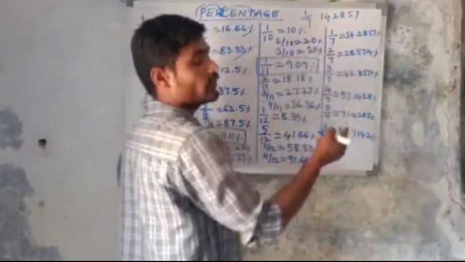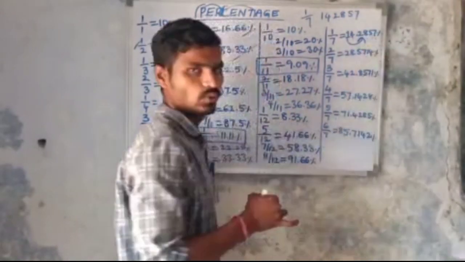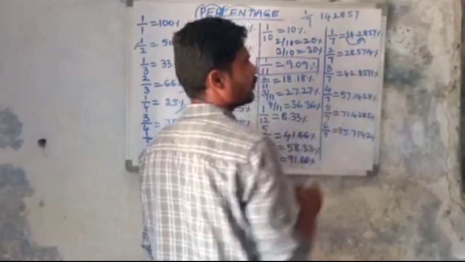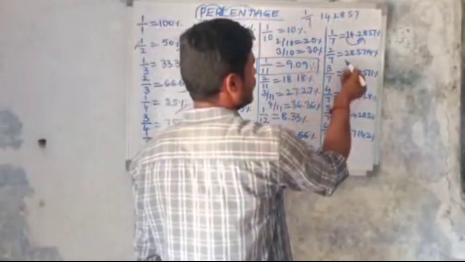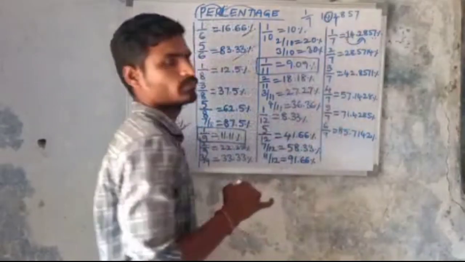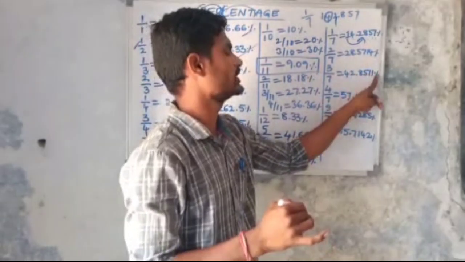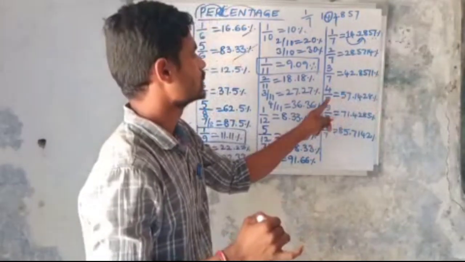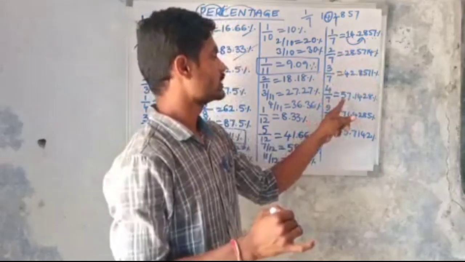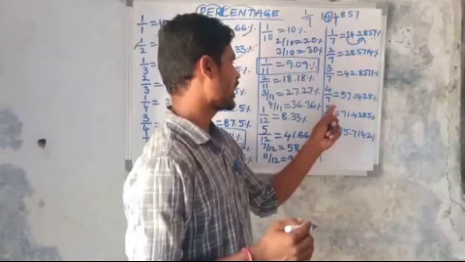Okay, then 2 by 7 means the next highest number. After 1, the next highest number is what? 2. So 28.5714 percentage. Then 3 by 7. After 2, the next highest number is 4. Okay, so 4 after digit 2, so 42.8571 percentage. Okay, so next 4 by 7. After 4, the next highest number is 5. So 57.1428 percent.